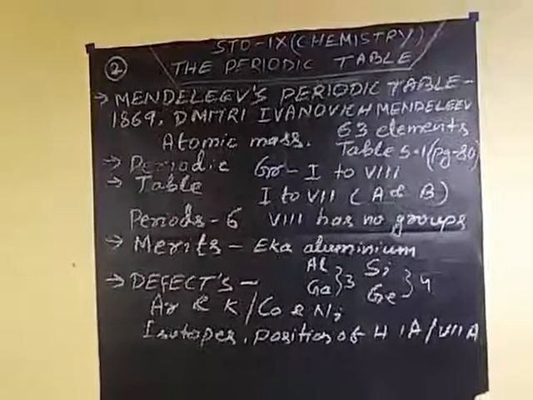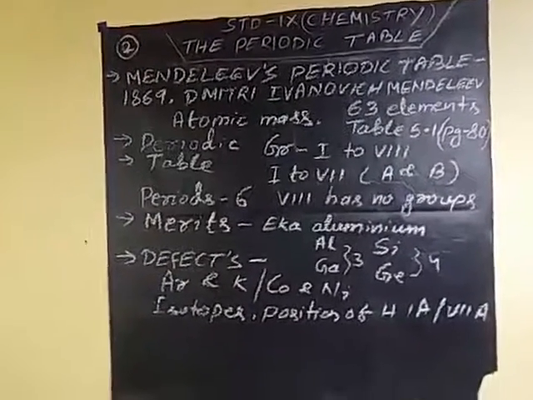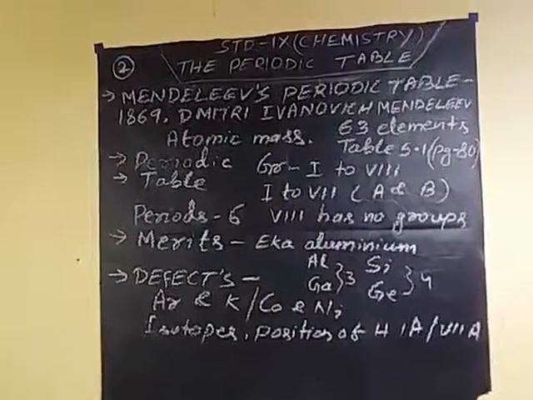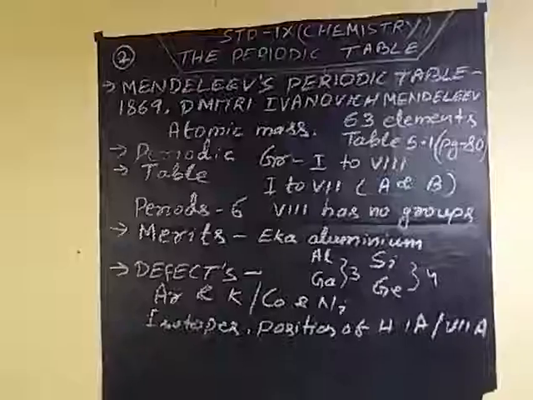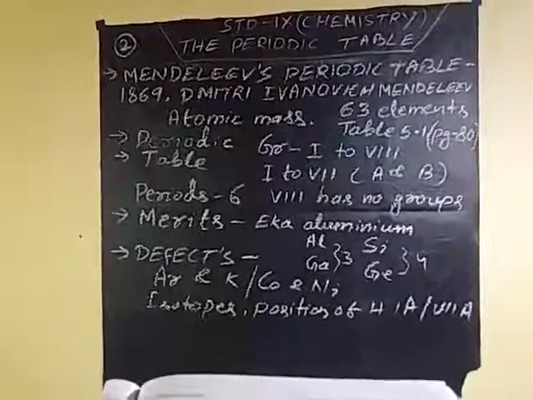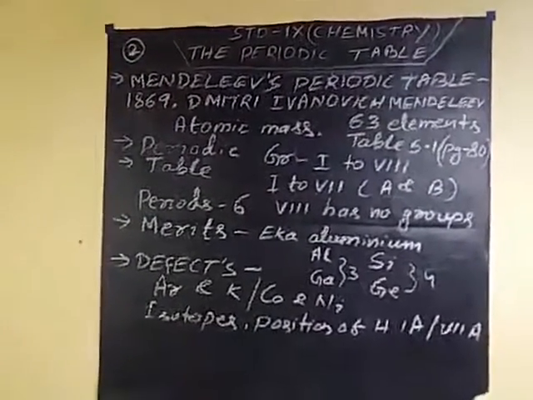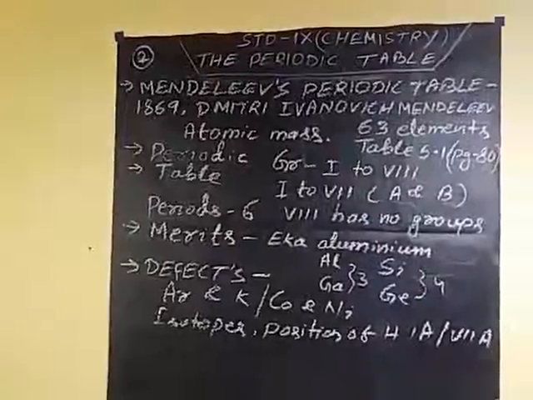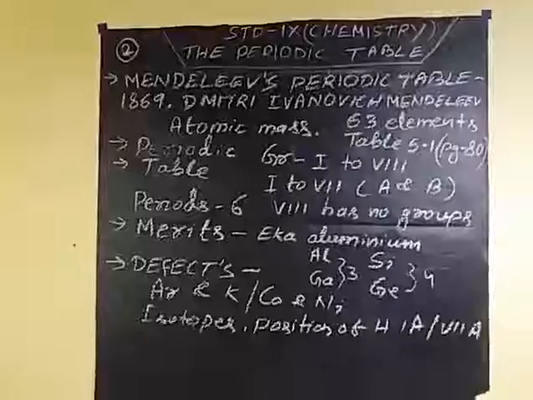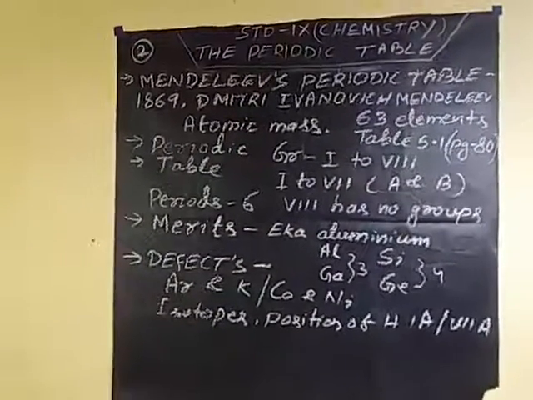Then what are the defects of Mendeleev's periodic table? First point: argon with atomic mass 39.9 precedes potassium with 39.1. Cobalt with atomic mass 58.9 precedes nickel with atomic mass 58.6. Another is tellurium with atomic mass 127.6 preceding iodine with atomic mass 126.9. These are the demerits.